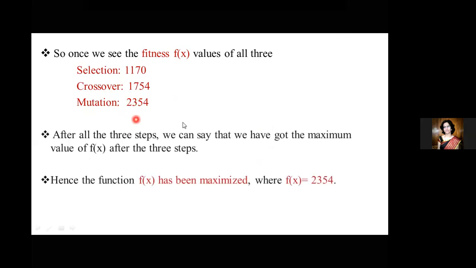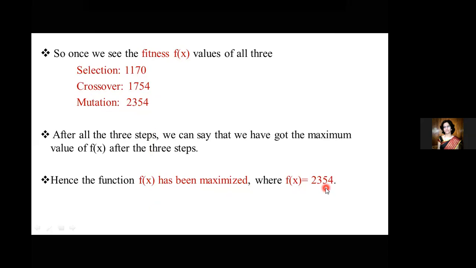So what can we tell from all these three steps? The question is being verified. The question said that we have to maximize the f of x value. After each and every step, and after the final mutation step, we got the highest value; we have maximized the value from one step to the next. So we can say that f of x has been maximized and the value of f of x was 2354.